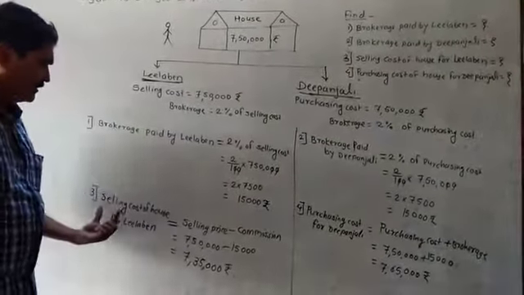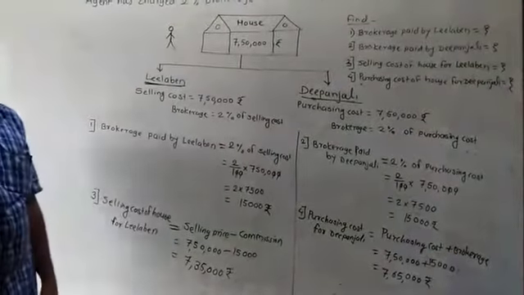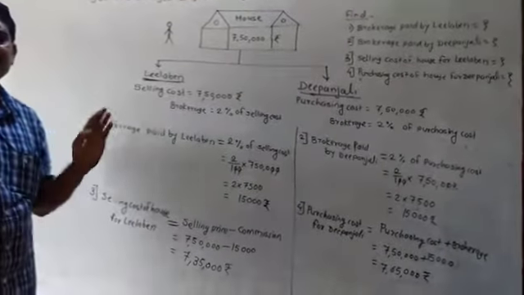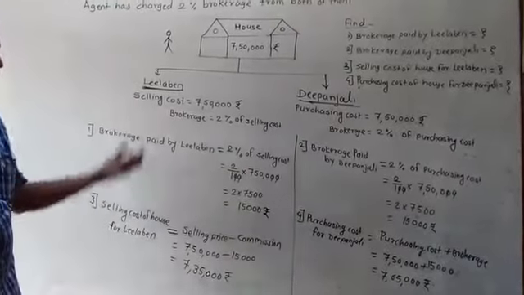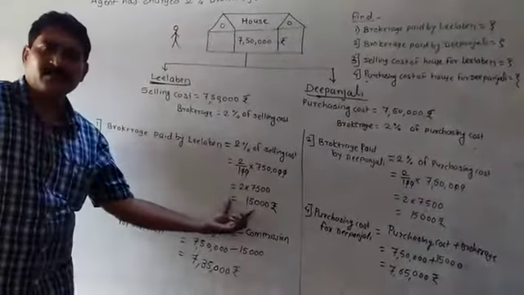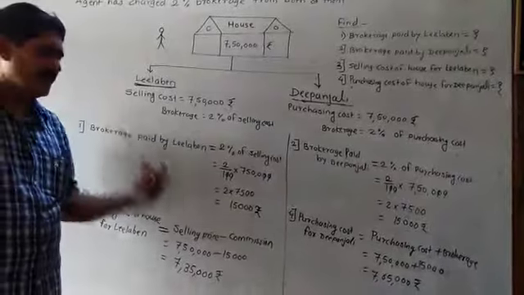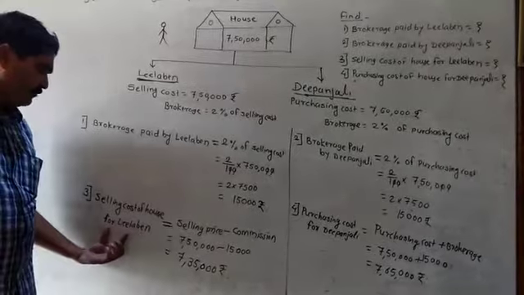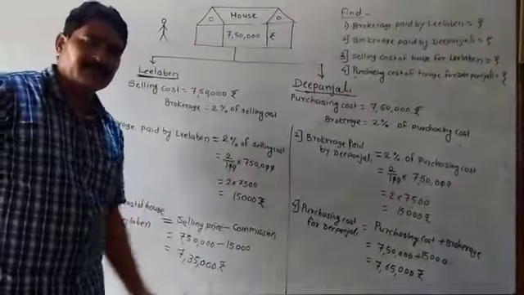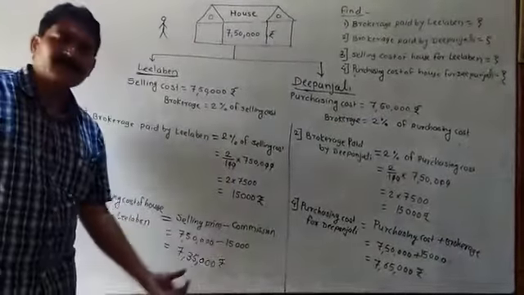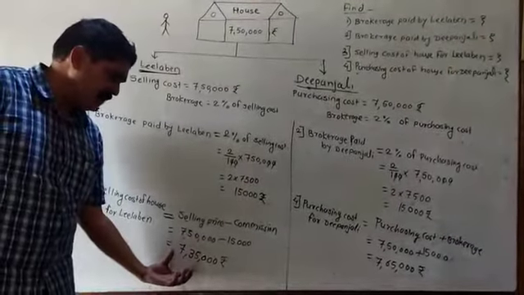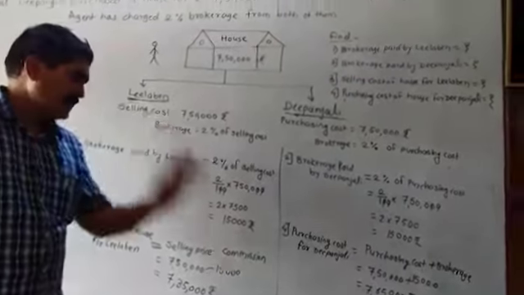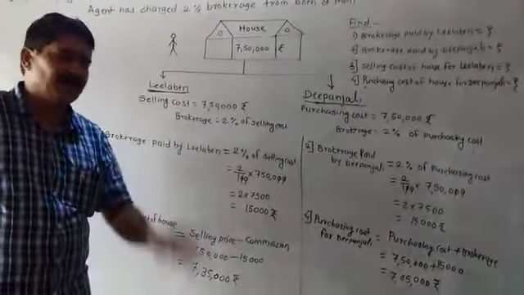Then you have to find out the selling cost of the house for Leela Ben. After selling the house, how much amount will come in the hands of Leela Ben, that you have to find out. Then from the selling cost you have to subtract this brokerage. That time whatever be the amount will come in the hands of Leela Ben, that you will get. So selling cost of the house for Leela Ben is equal to selling price minus commission. Selling price is 7,50,000 minus 15,000 is equal to 7,35,000 rupees. While selling you have to subtract the brokerage, and while purchasing you have to add the brokerage.